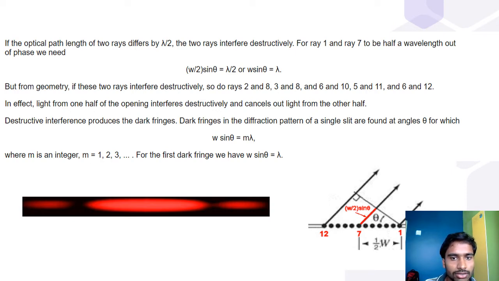W sin theta equals lambda. The two rays interfere destructively. For the first dark fringe, we have W sin theta equals lambda. To find the spots where the dark fringes are present, we use this formula. W sin theta equals lambda.